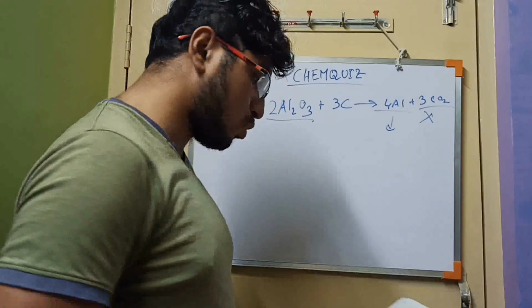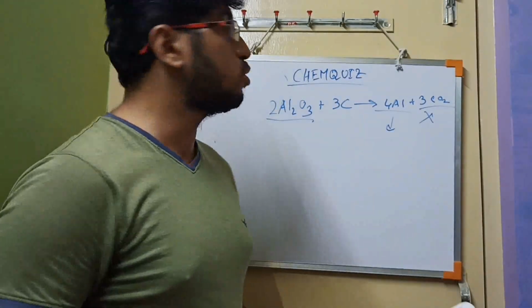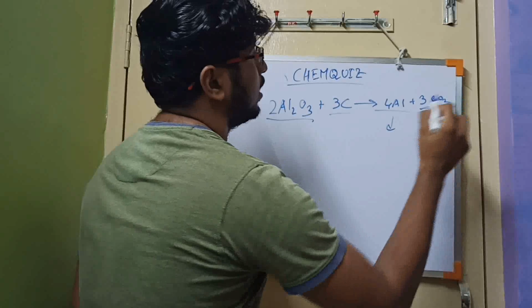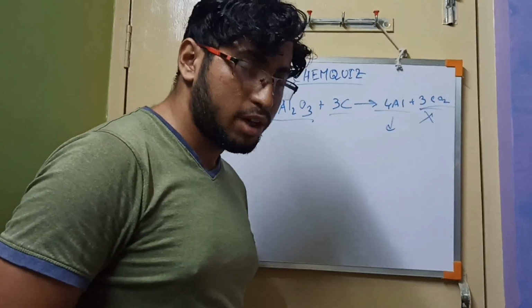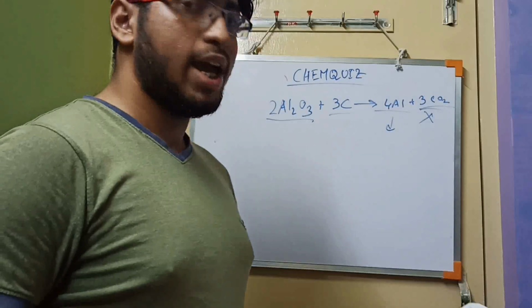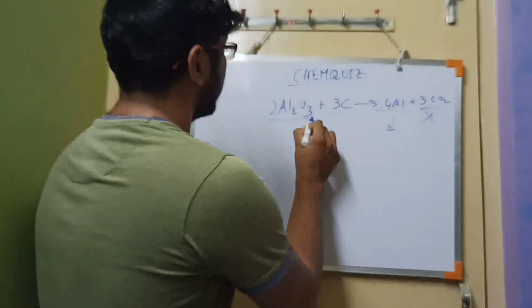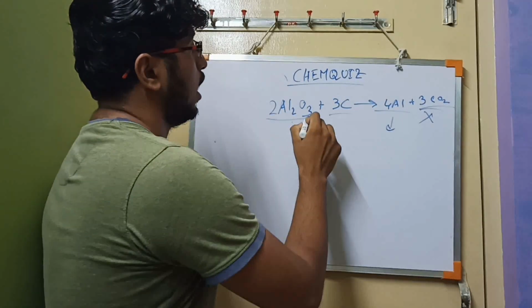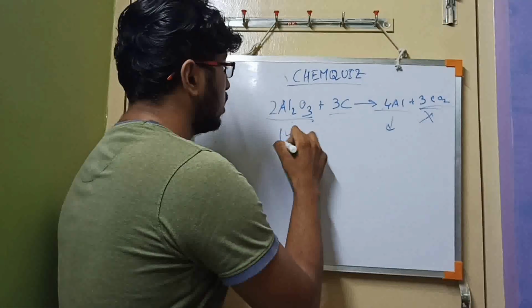So the 3rd option is also omitted. 2nd option, carbon is reduced. Carbon is binding with oxygen, so it cannot be reduced. And the first option is aluminium oxide is reduced. Aluminium oxide is reduced, releasing aluminium and detaching from oxygen. So the first option is correct here.